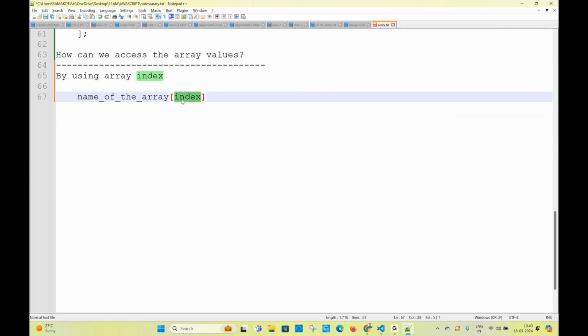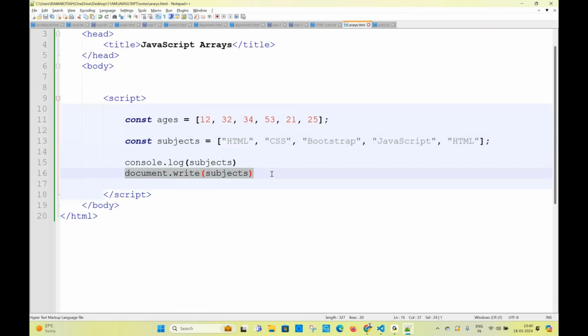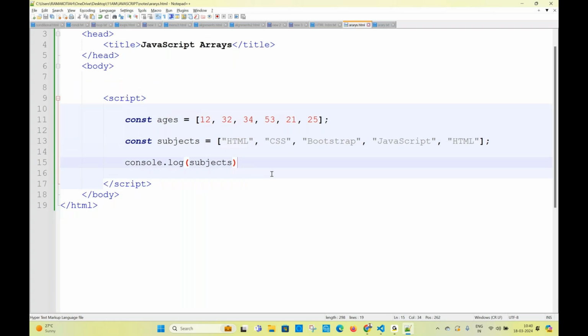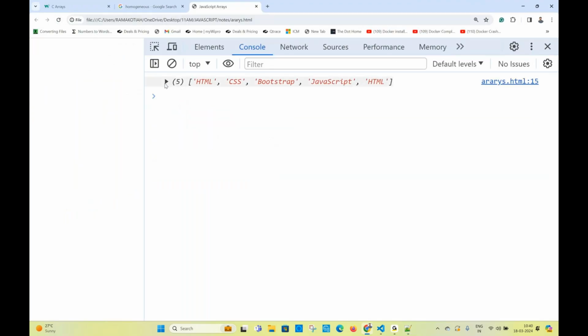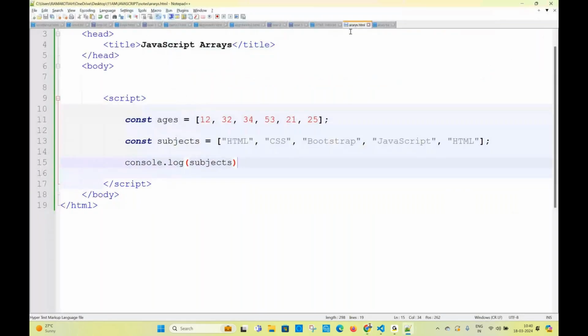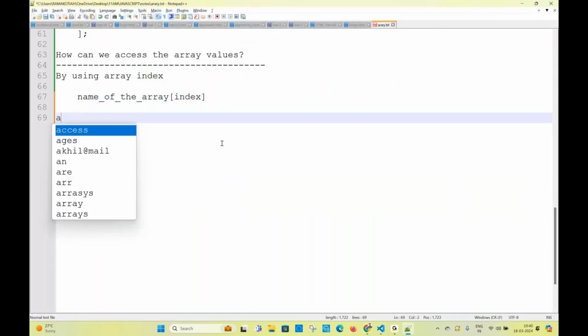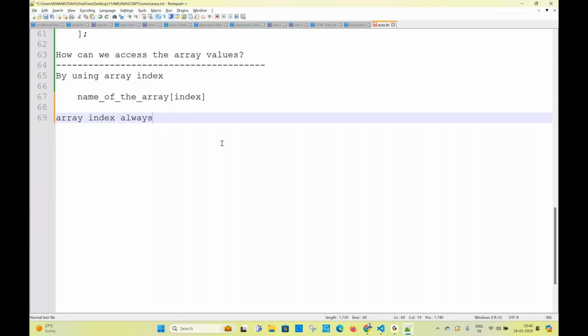What is the name of the array? Are you done? So let's come here now. Sir, now I printed subjects. Because of printing subjects, what is happening? So this is going to be coming. But one more point here: array index always starts with 0. That is the default. In any programming language, array index always starts with 0.